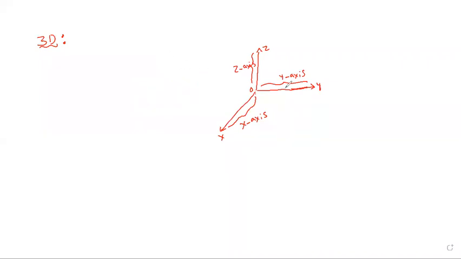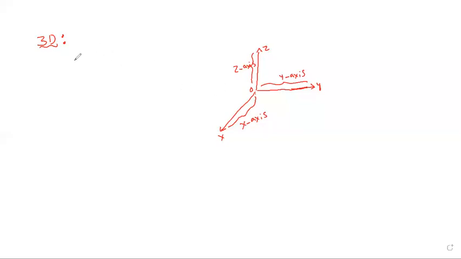Next, this is the x-axis, y-axis, z-axis. We are rotating in anti-clockwise direction. Some books say that we are rotating in a right-handed system also. But anti-clockwise is easy to remember.